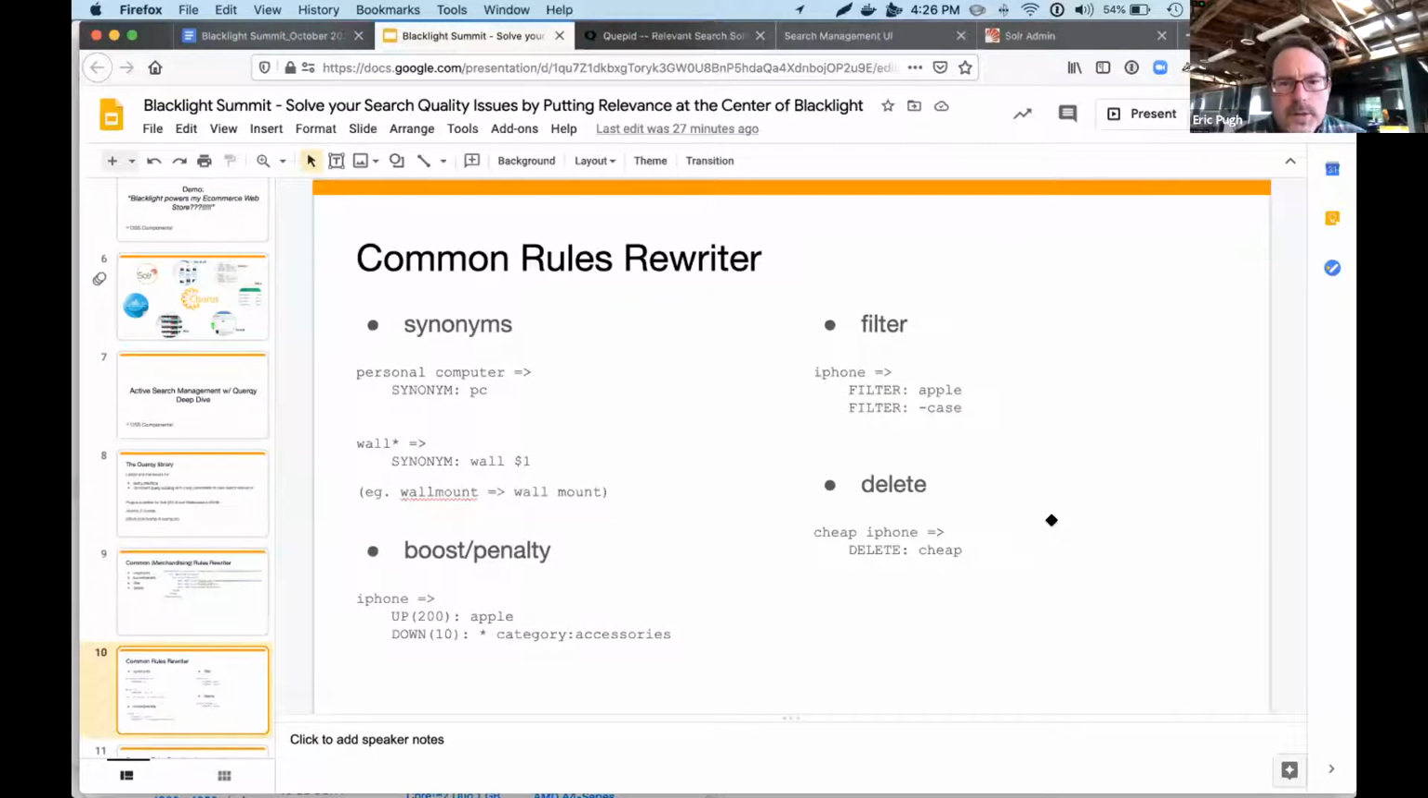So these are some examples. We saw, right, personal computer is a synonym for PC. So that's a very common use case. What about, we can even do fancy things like I want to make wall whatever have a space. So there's an example where wall mount would actually match wall space mount. So if you're not sure, you can do some patterns there.